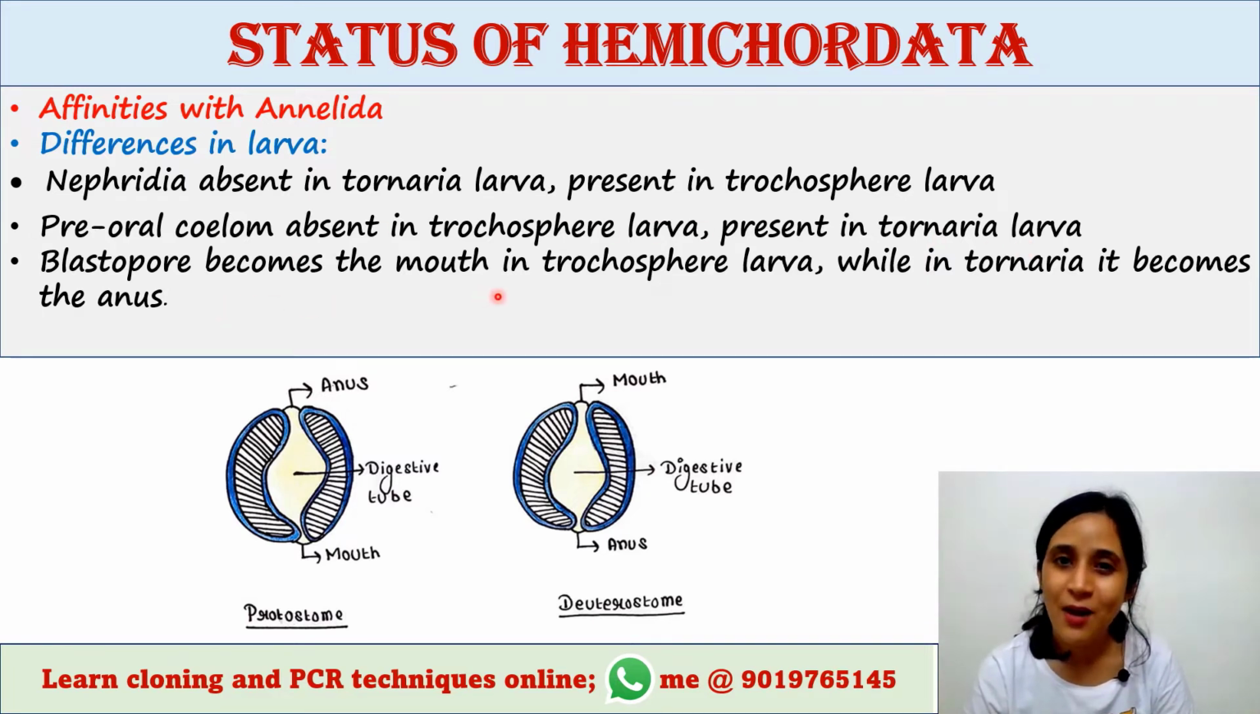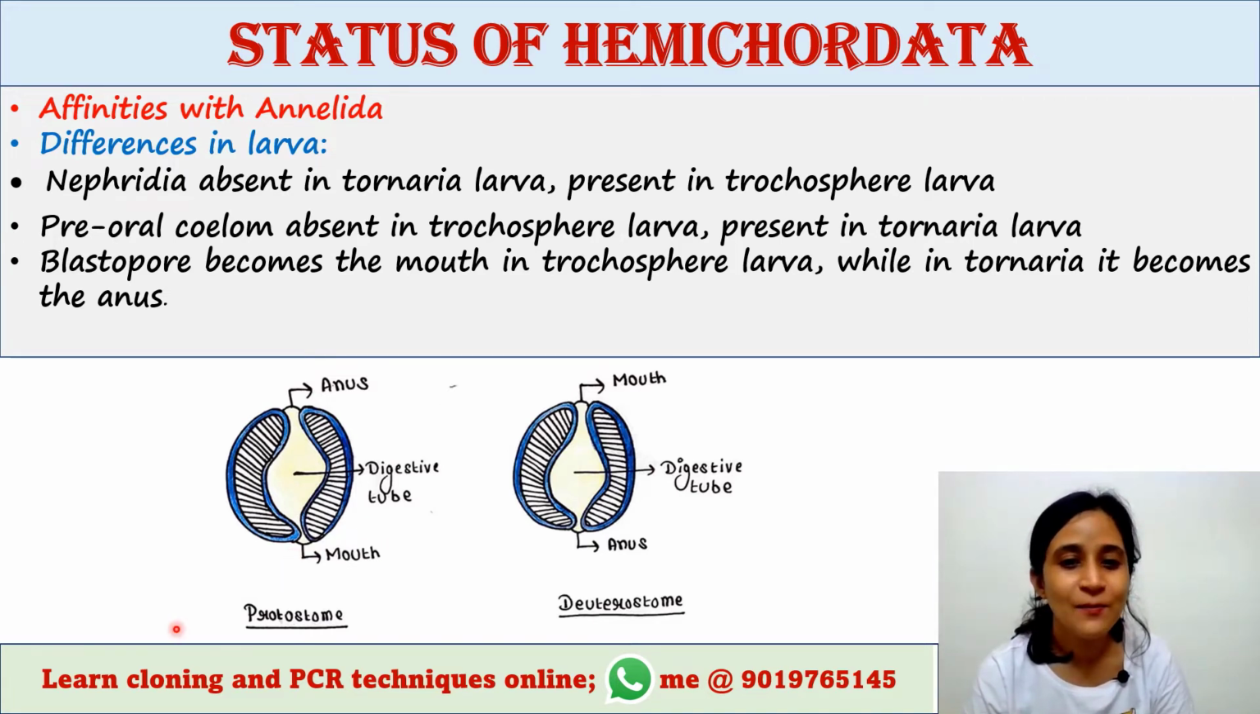Blastopore becomes the mouth in Trochosphere larva, while in Tornaria it becomes the anus. So what is blastopore? This is the blastopore. Blastopore is actually this opening that is formed during the gastrulation of the embryo. And this opening, or blastopore, becomes the mouth like this in Trochosphere larva.